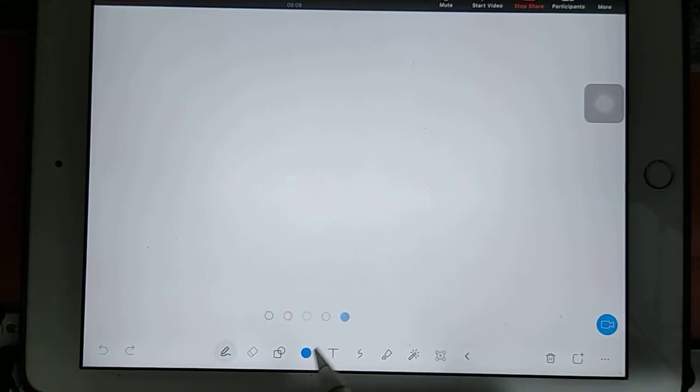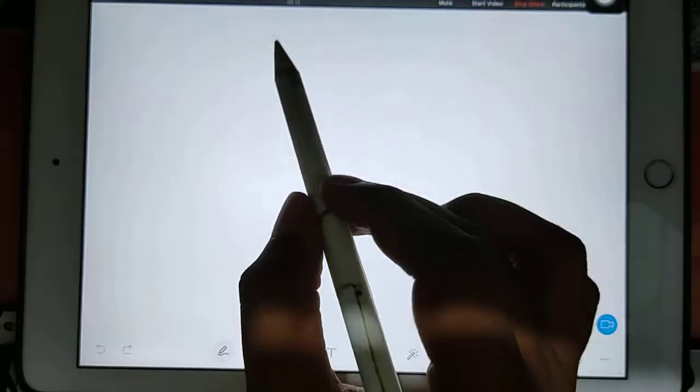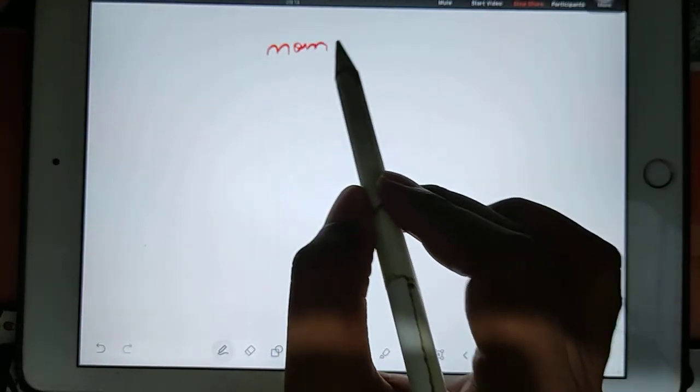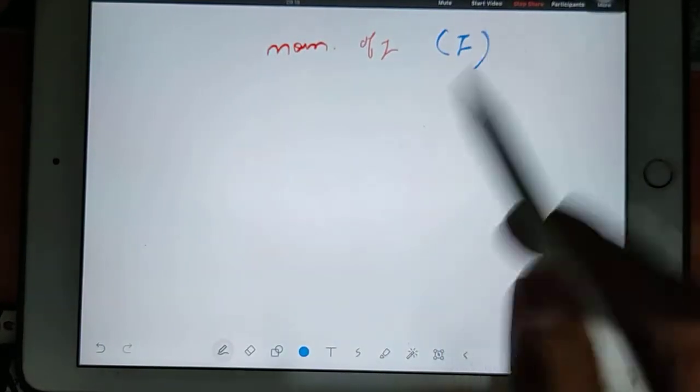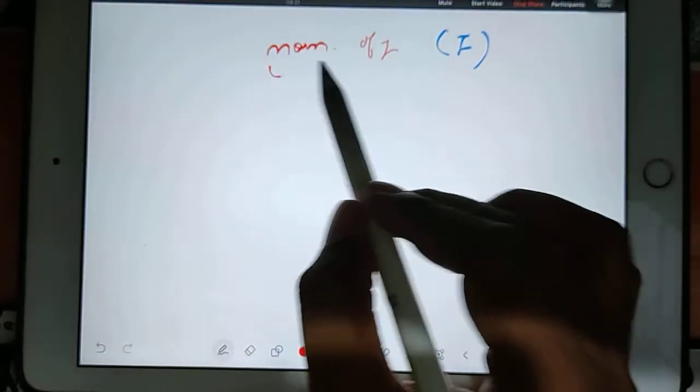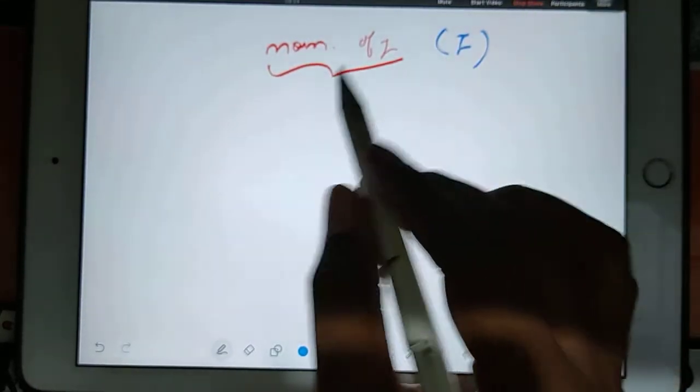So let's start with moment of inertia. Whenever we talk about moment of inertia, we give it the symbol I. First of all, what is moment of inertia? How will you feel this? Actually, it is very easy.